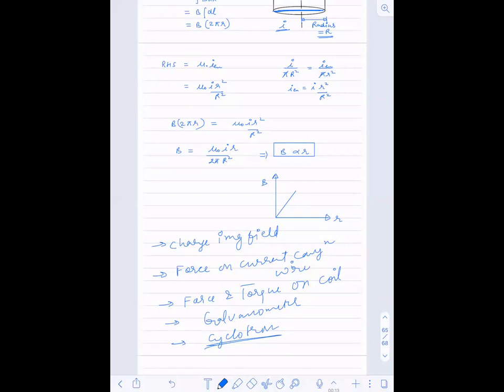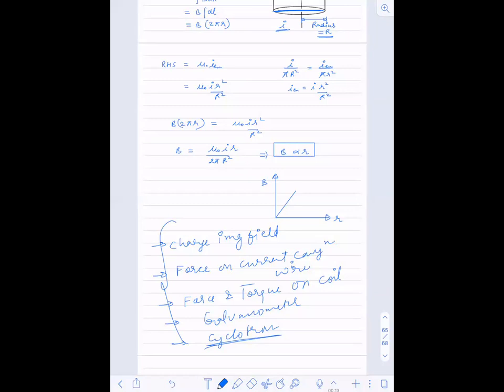magnetic field due to wire? No, not that topic. Calculation of magnetic field is not there this week. This week only external field; all these things are in external field topics.